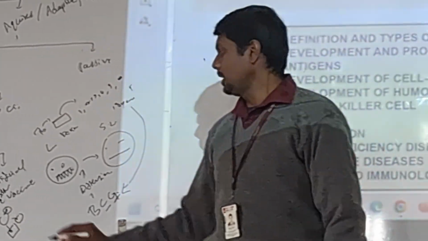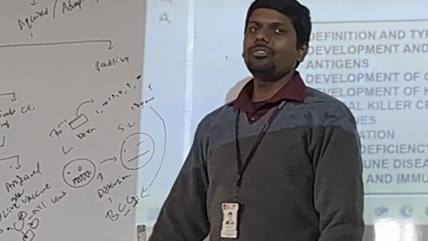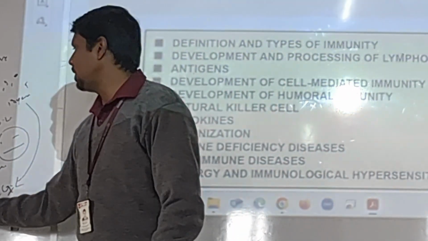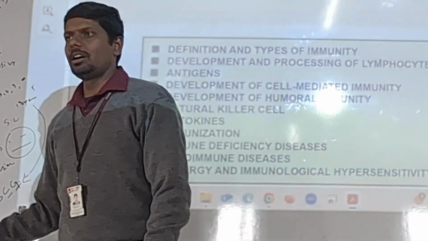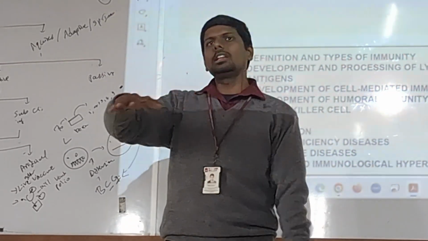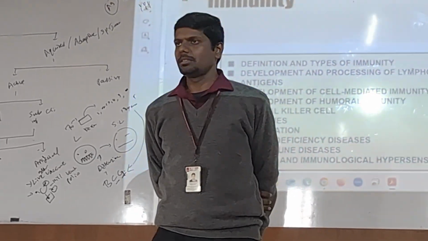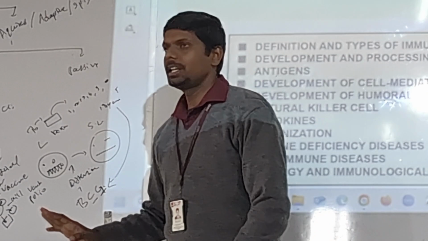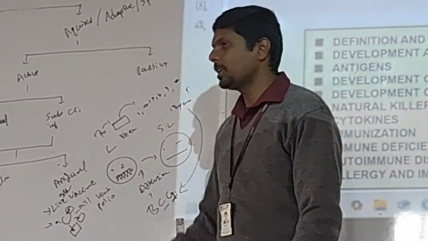That is called a killed vaccine. Not for hepatitis, we did killed for the polio. So we killed the polio virus and gave that as a vaccine candidate. That is called killed vaccines. Then we tried the same concept for hepatitis.